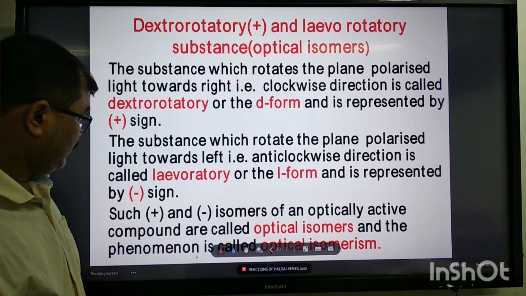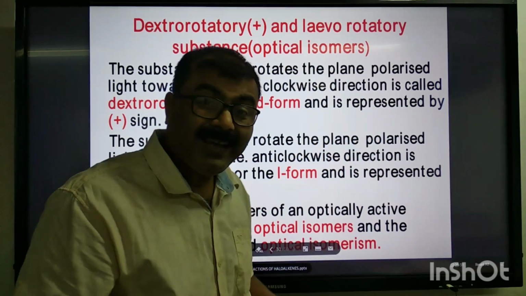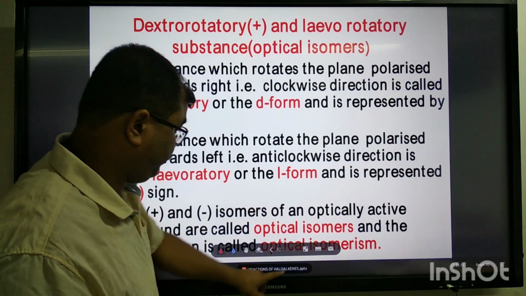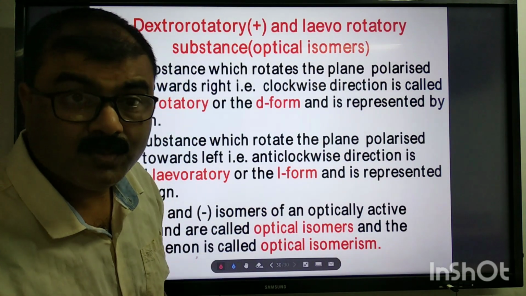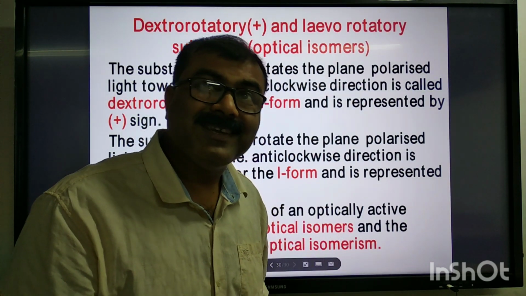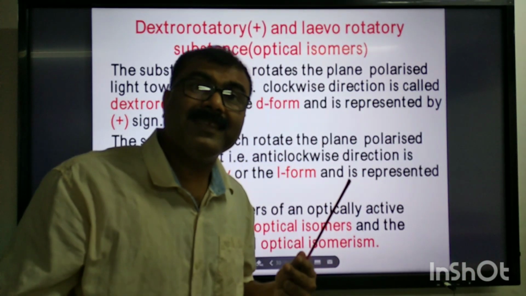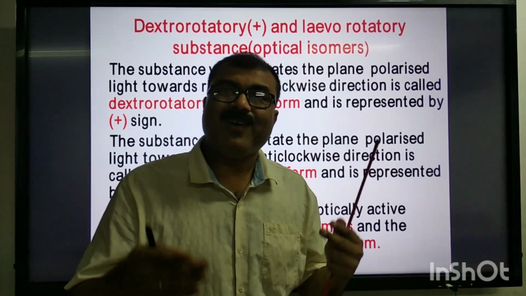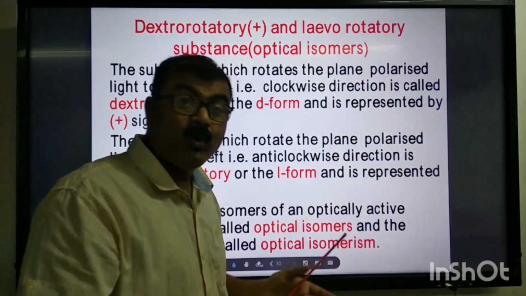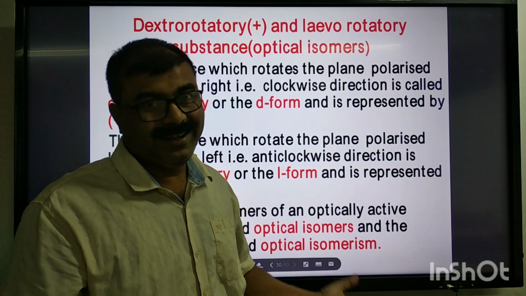Now, such types of optically active compounds are called optical isomers. Why are they called optical isomers? Optical means something related to the action of light. These isomers differ only in their behavior towards plane polarized light. One rotates the plane polarized light towards the right and the other towards the left.